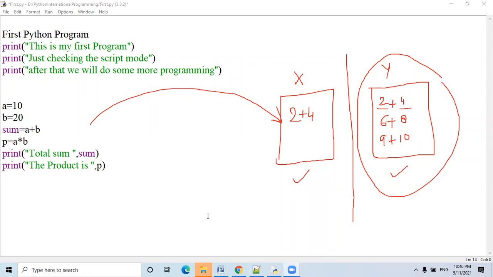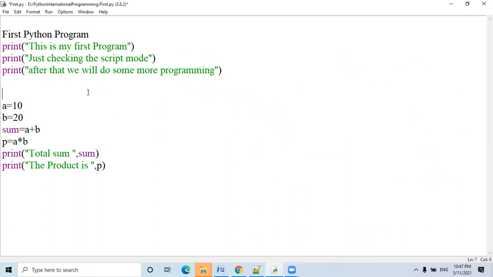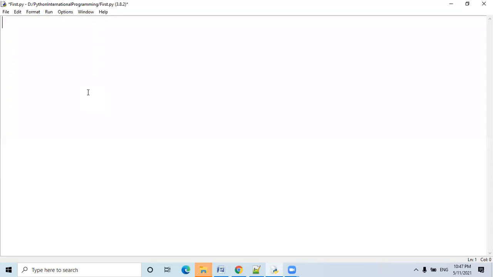Input statement. Whatever we give to the computer is called input, and whatever the computer gives back to me is called output. Okay, so let me erase all this. Deleted. First, write a program to input two numbers, print sum and product.